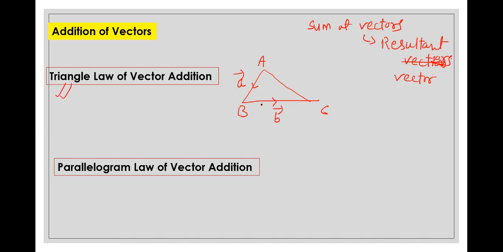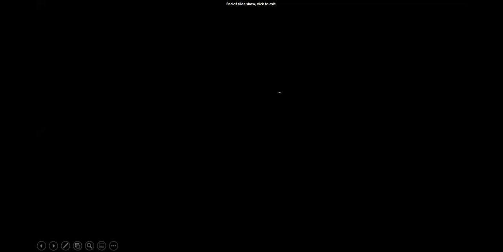Now if I want to add A and B, I want to get the resultant vector of A and B. So here this is the initial point. The first vector is A, the terminal point of the first vector coincides with the initial point of the second vector. So the vector joining the initial point of the first to the terminal point of the second gives us the resultant vector.